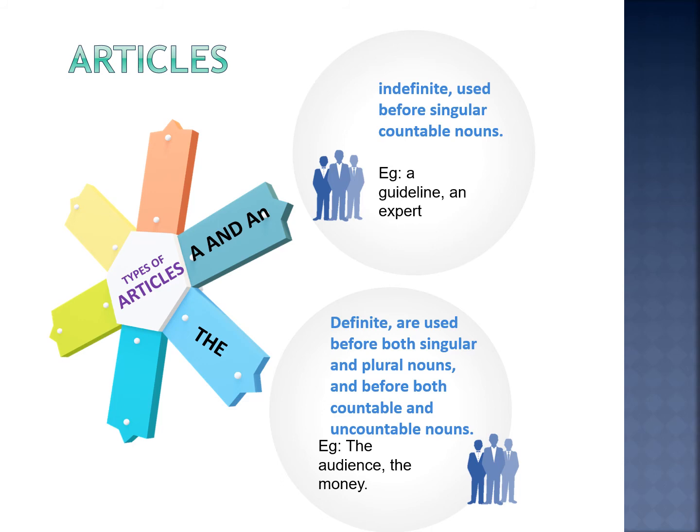and it is also used before both countable and uncountable nouns. So it can be applied to all. Yeah, the audience, the money. Audience would be a collective noun. The money is an uncountable noun. We count money, but the word money itself is considered an uncountable noun.